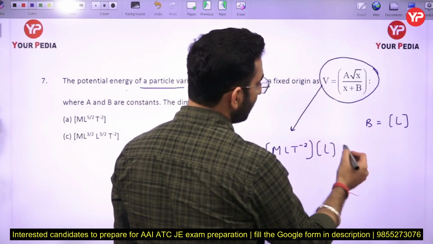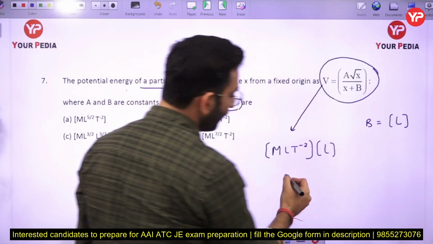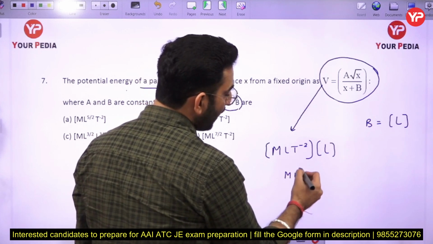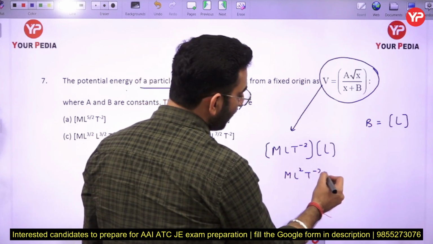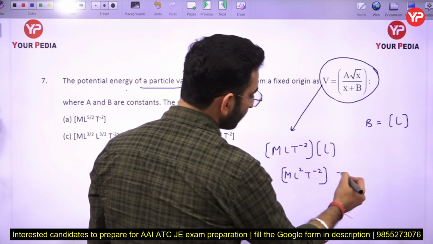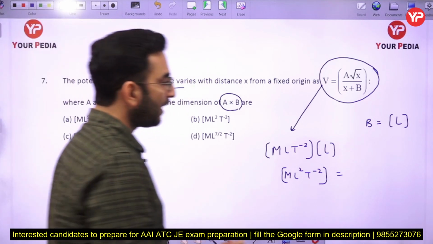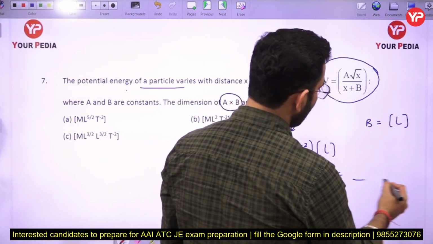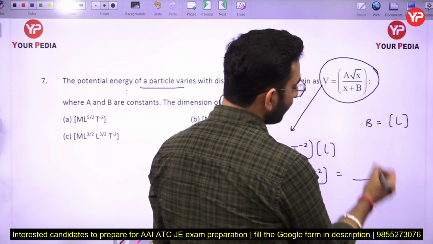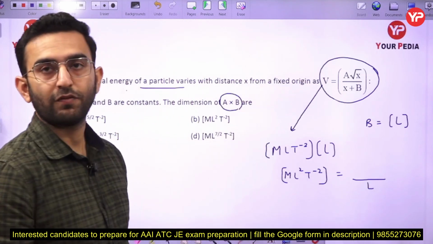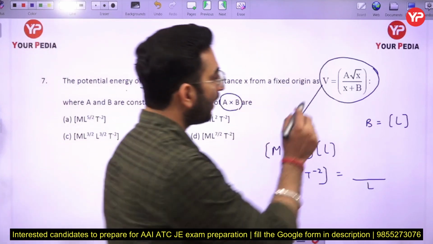So I can say the potential energy has the dimensions ML^2T^-2 here. And in the denominator we have the dimensions of L here.